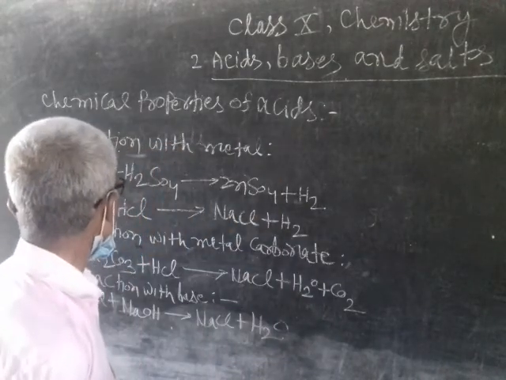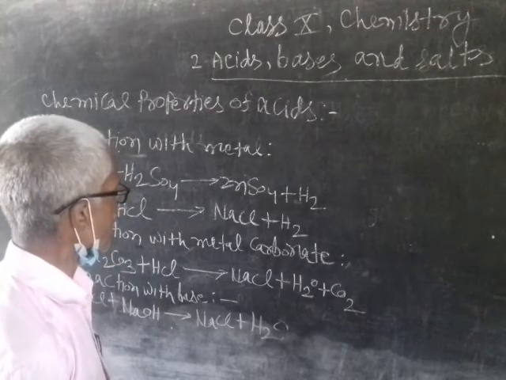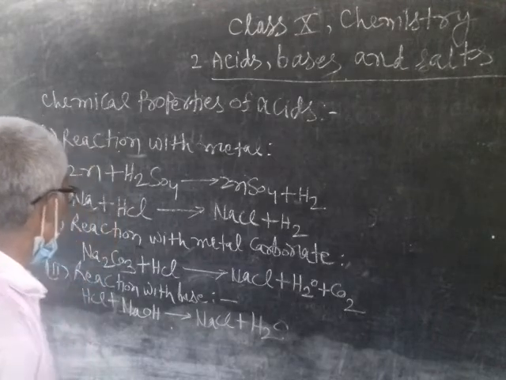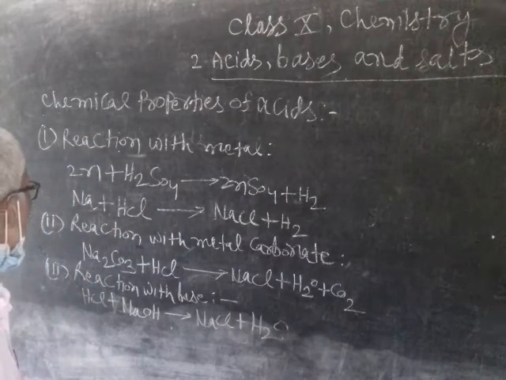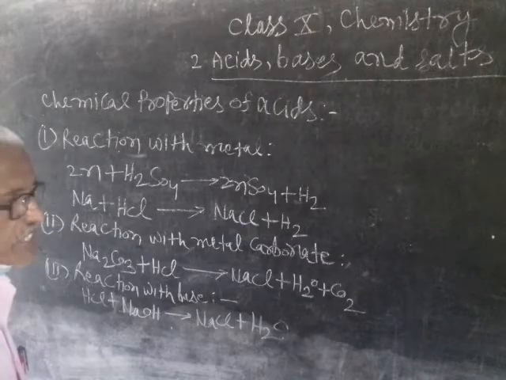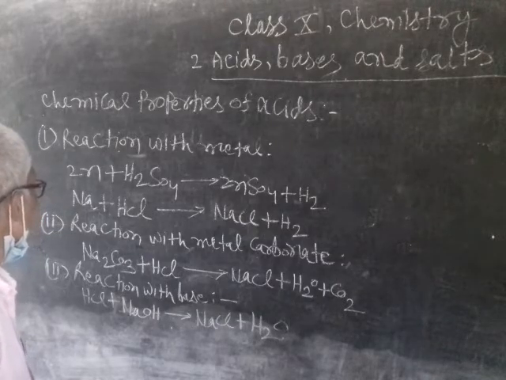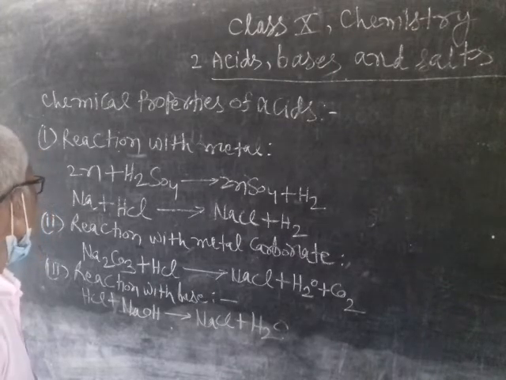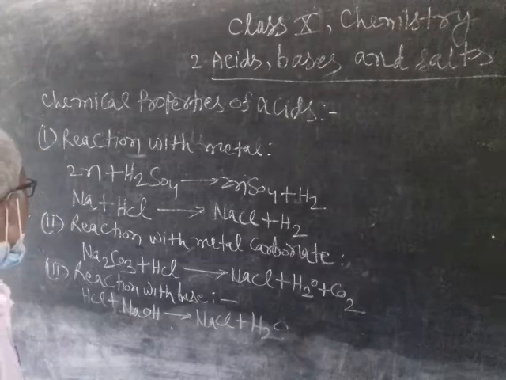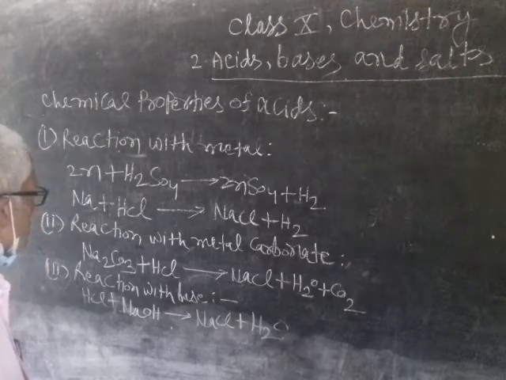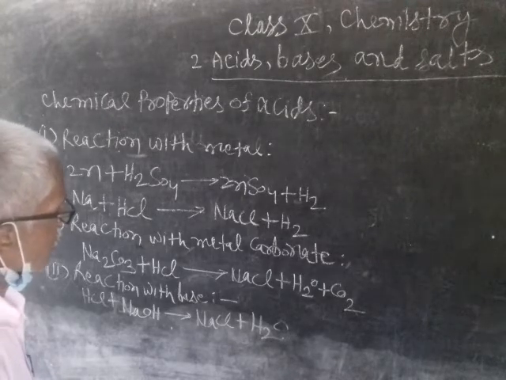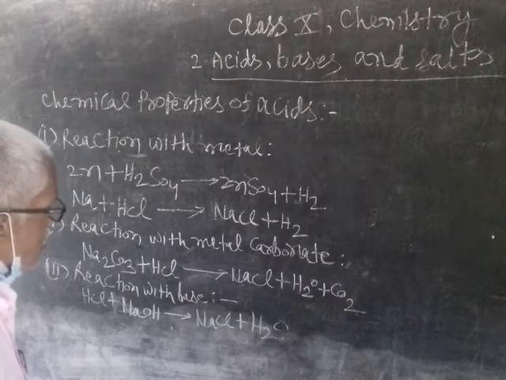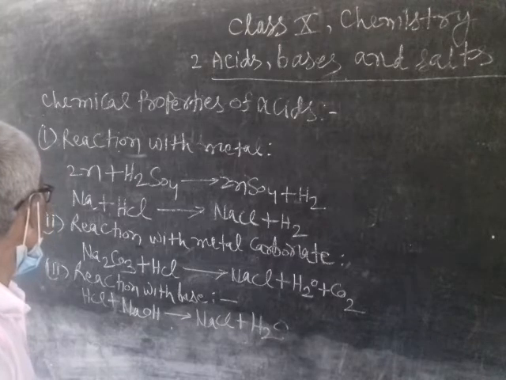Students, now I will tell you chemical properties of acids. There are following chemical properties of acids. Number 1, reaction with metal. Acid reacts with metal to form salt and hydrogen gas. This is clear from the given example. Example is Zn plus H2SO4 gives ZnSO4 plus H2. Na plus HCl gives NaCl plus H2.